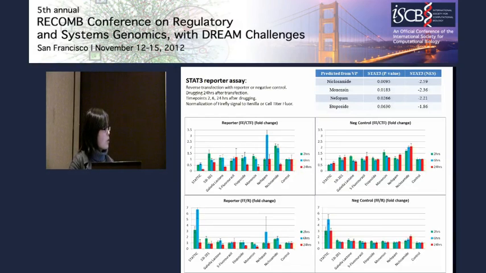This is the control, and Stattic and Cryptotanshinone are the known inhibitors for STAT3. The green one is 2 hours, blue is 6 hours, red is 24 hours. As you can see, our predicted compounds cause significant change in the luciferase signal of STAT3, comparable to, even better than, the known inhibitors.